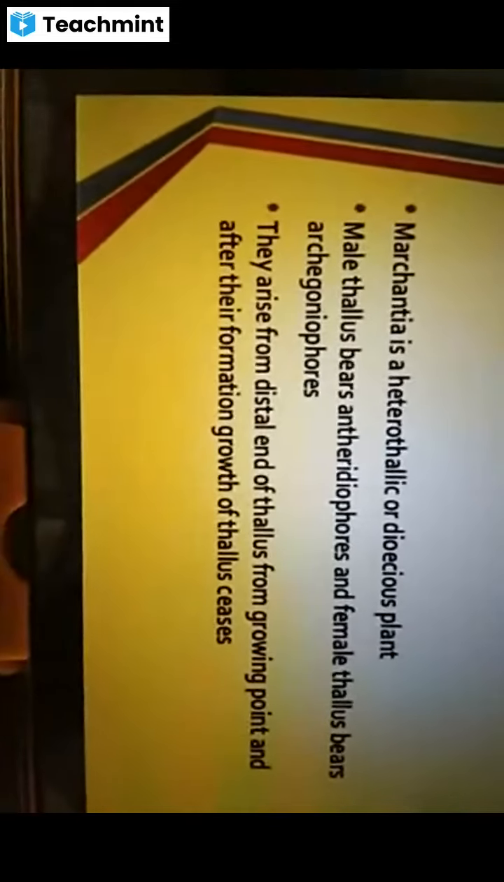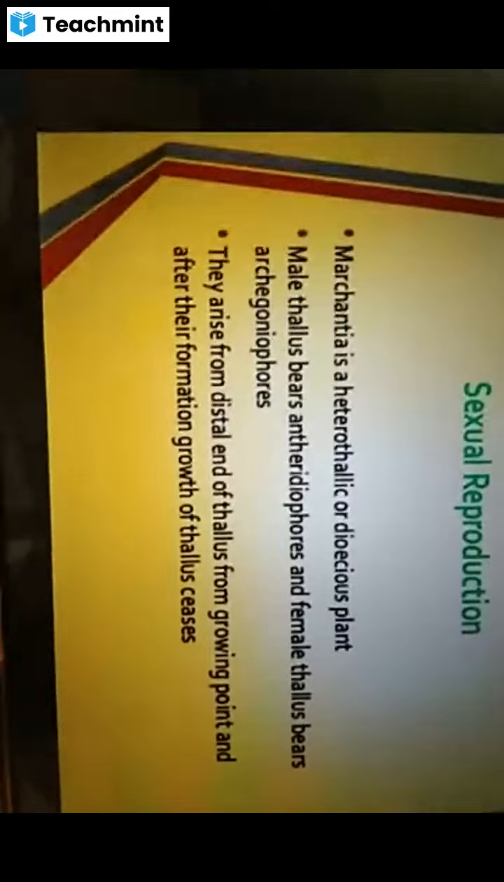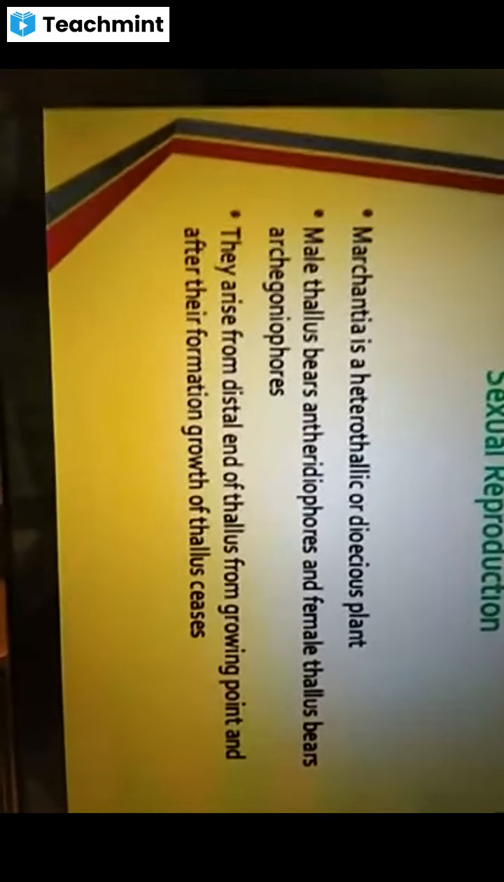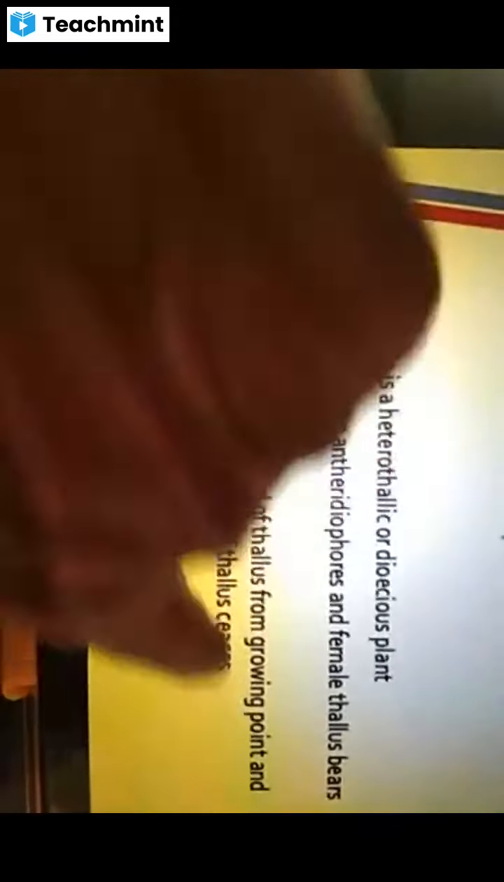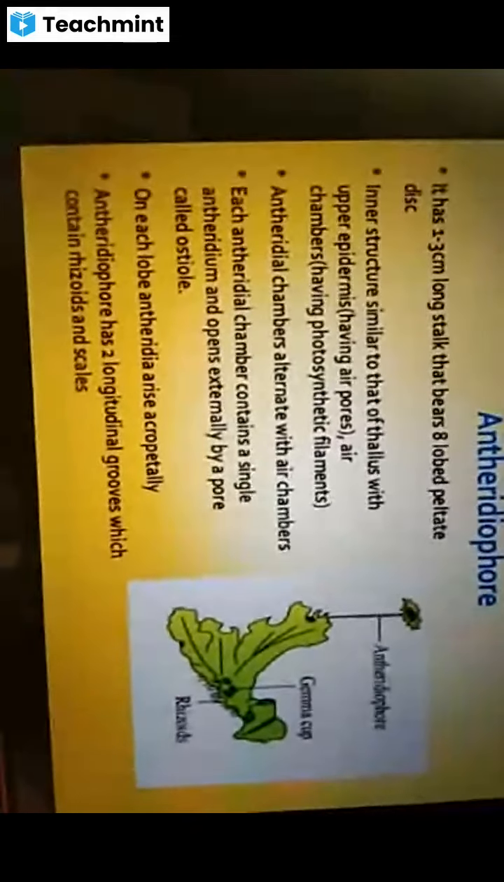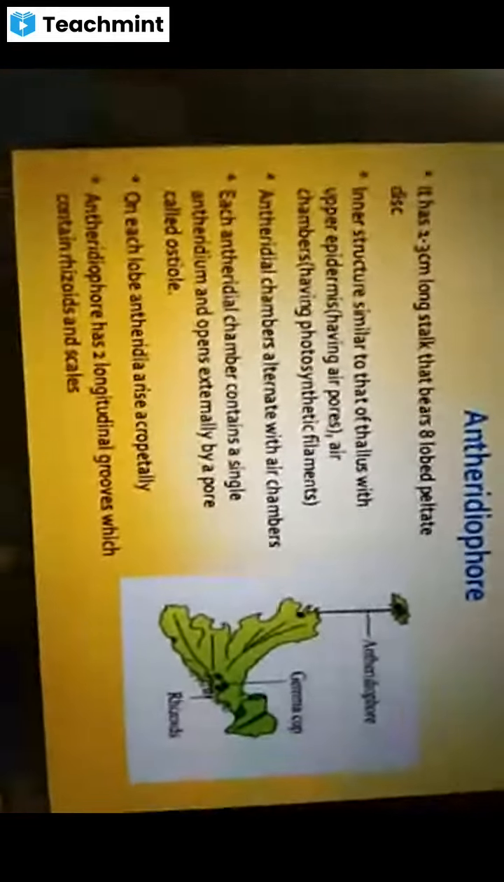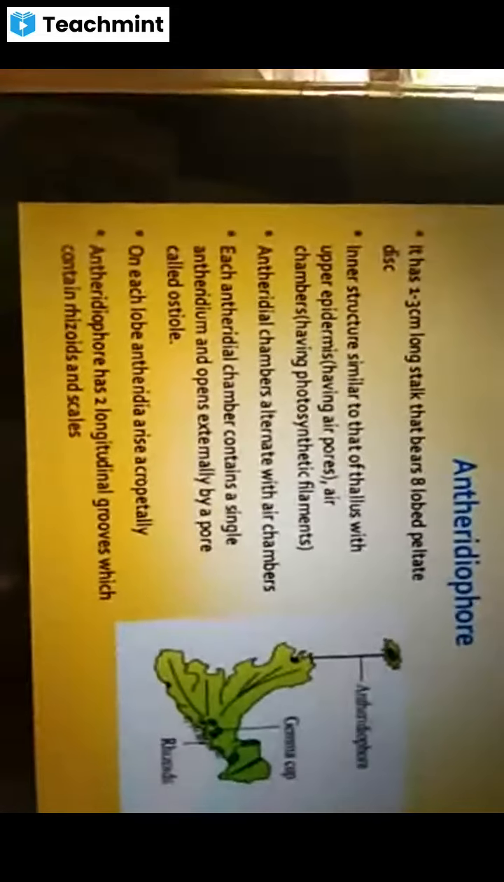Distal end of the Marchantia thallus, at the tip, where the growing point is present. From that point the reproductive organs arise, and after the formation of these reproductive organs, the growth of the Marchantia thallus will be stopped. So let us see the antheridiophore.